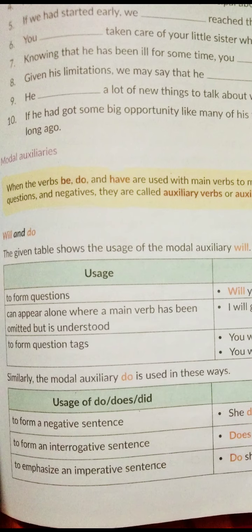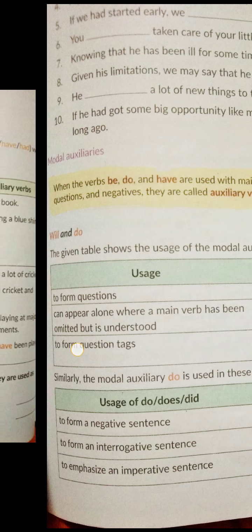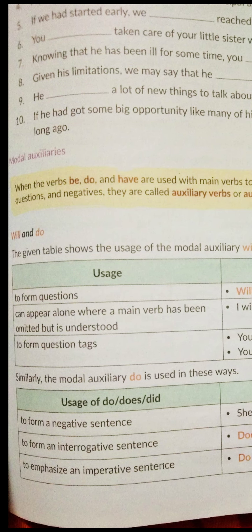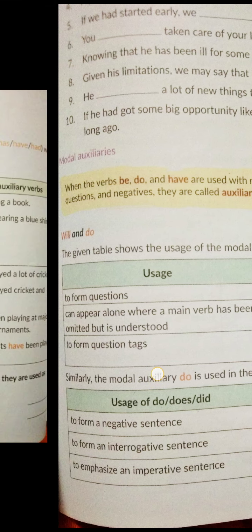Now, we will see what are modal auxiliaries. Now, when the verbs like be, do and have are used with the main verbs to make tenses or passive forms, that is from active to passive, when we change questions and negatives, they are called auxiliary verbs or auxiliaries. So what are the be verbs like is, am, are, was, were, and what are the do verbs? Do, does and did. And what is the have verb? Have, has and had.